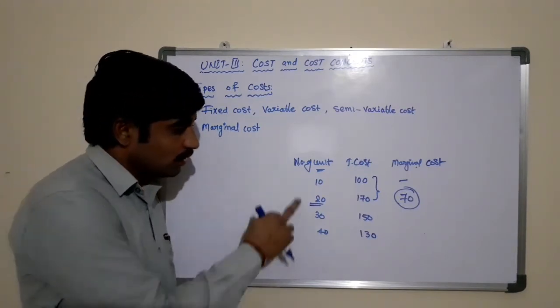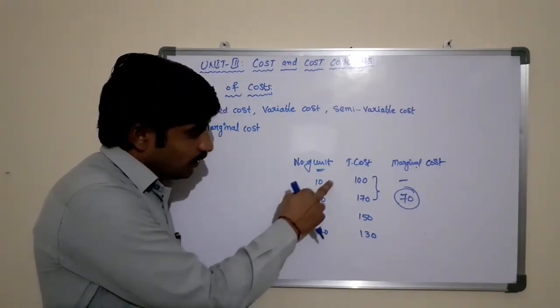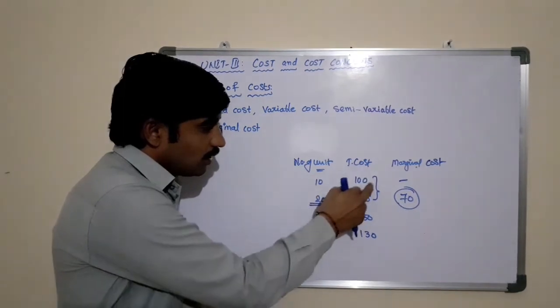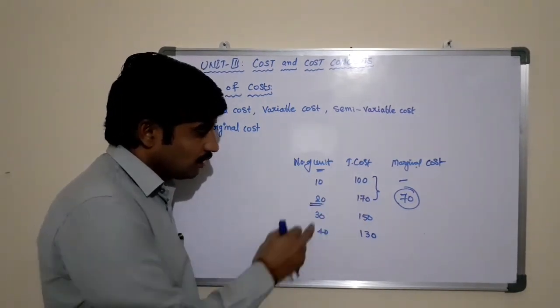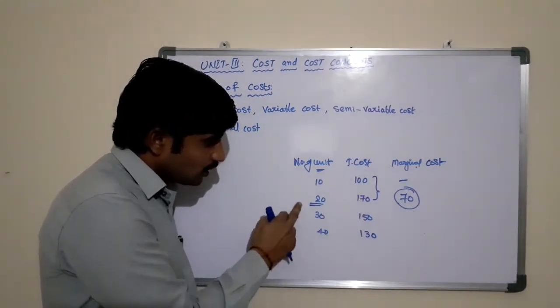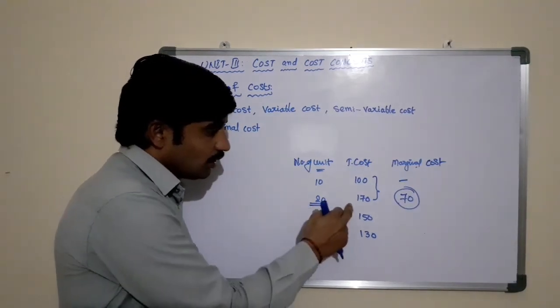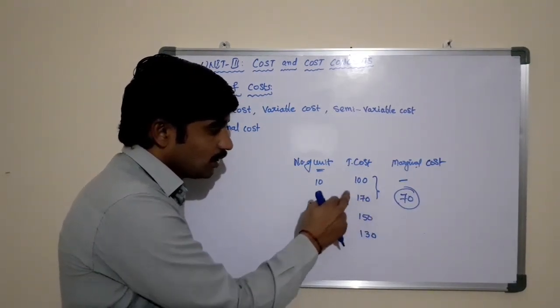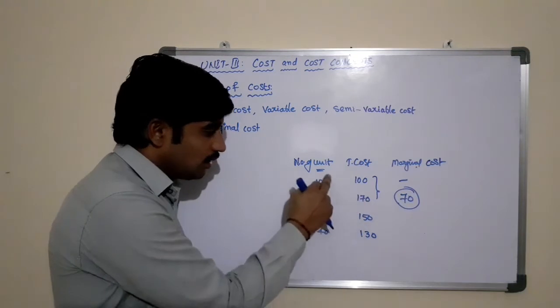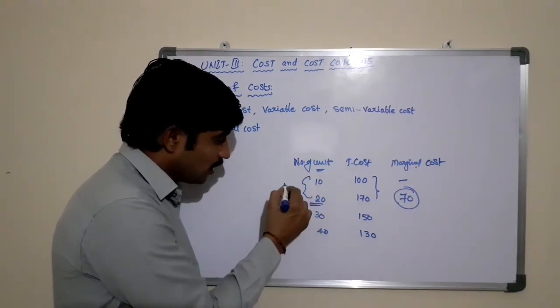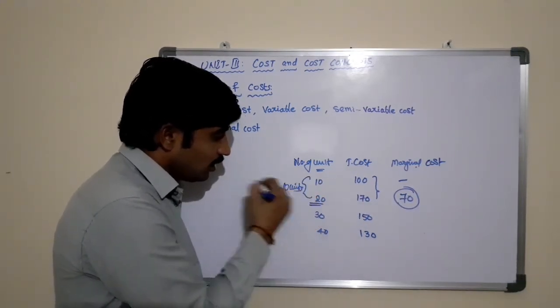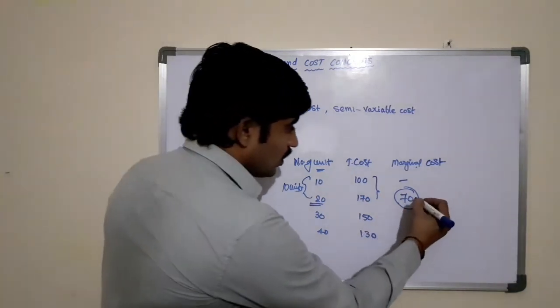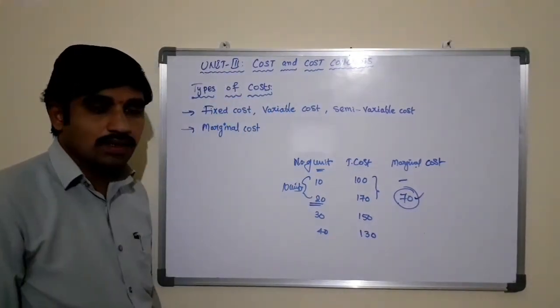See, in this case, for producing 10 units, we are incurring 100 rupees. Here, if you increase the production to 20 units, the total cost of the production is increased to 170. The difference between these two is 10 units you are producing extra. For that, you are incurring 70 rupees extra.